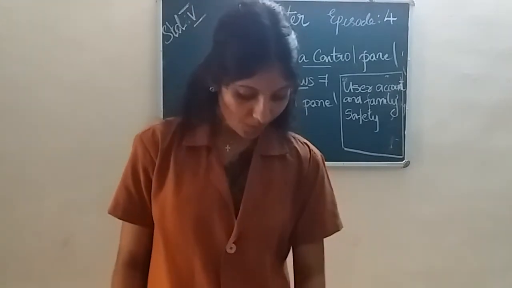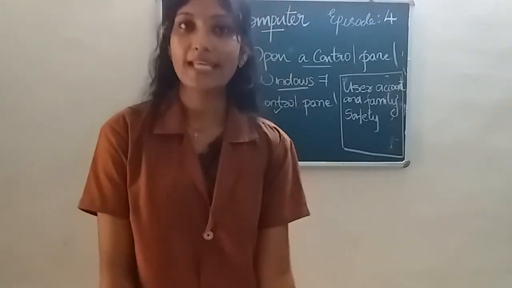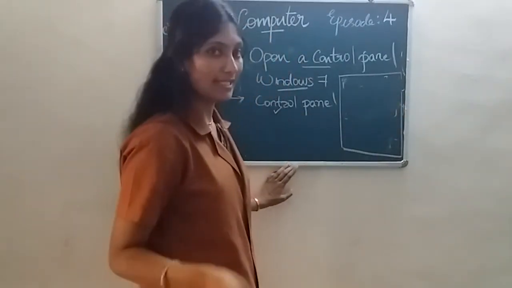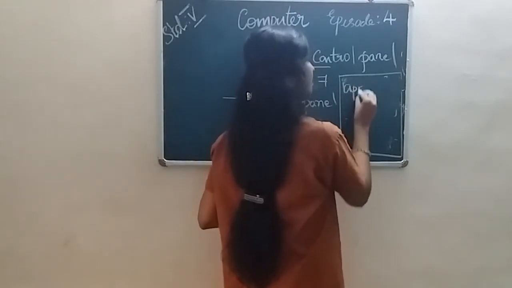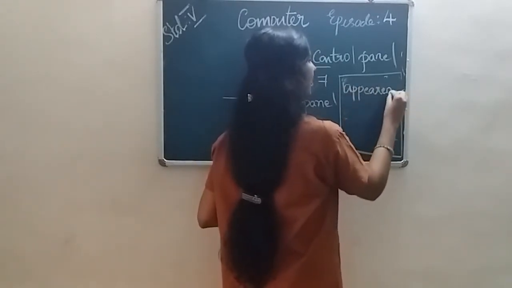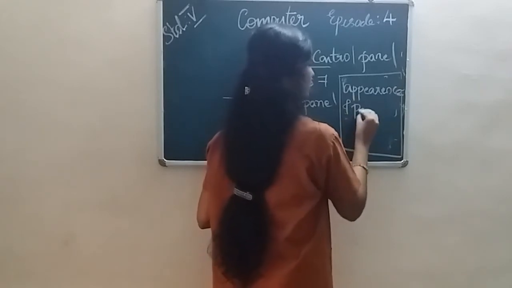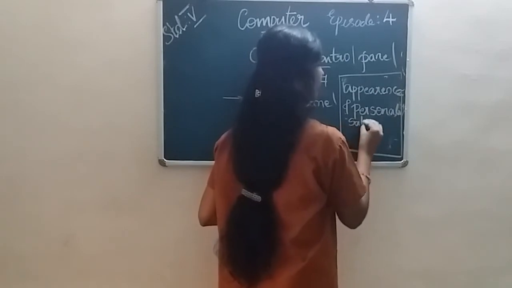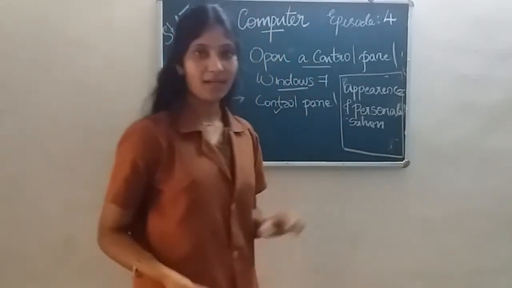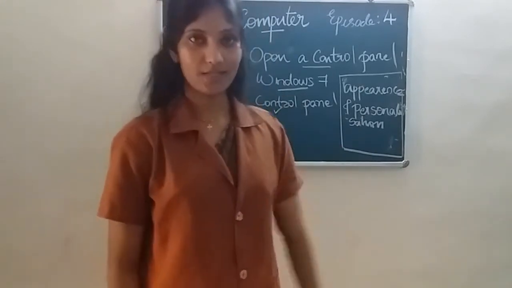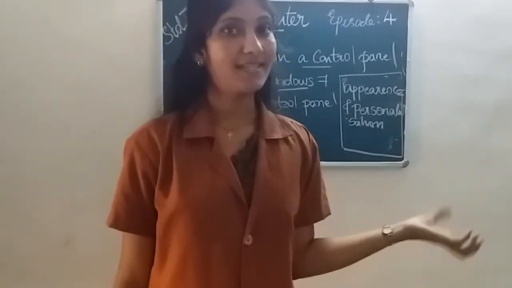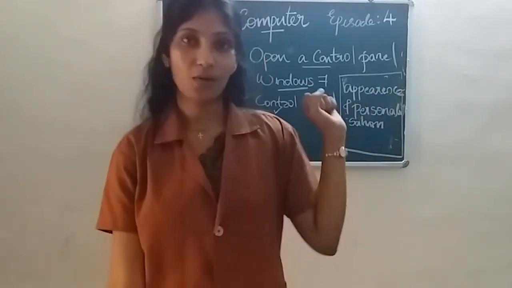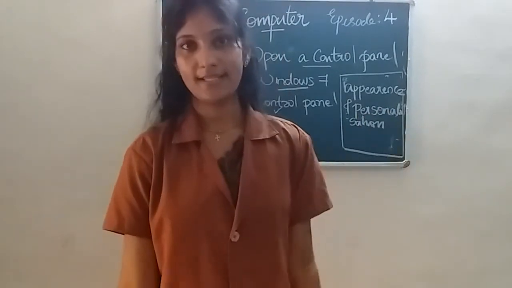Okay. The next option, or next icon, is appearance and personalization. Okay, here we can change the appearance of the computer. That means we can change the desktop picture, we can set a screensaver. So appearance level, we can modify the appearance under this option or icon, appearance and personalization.